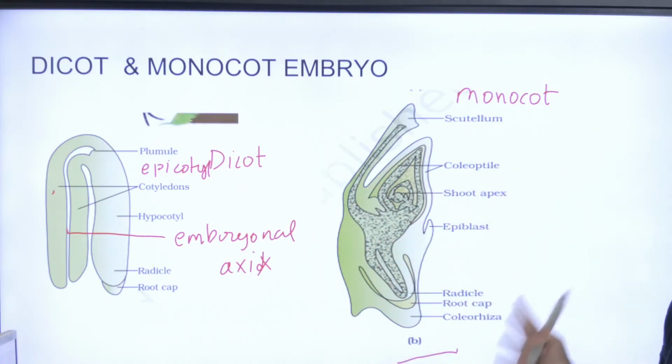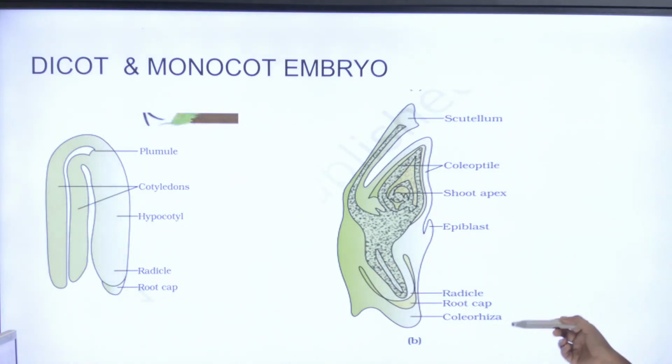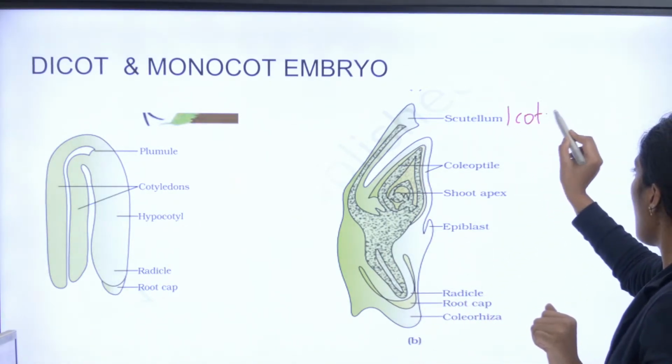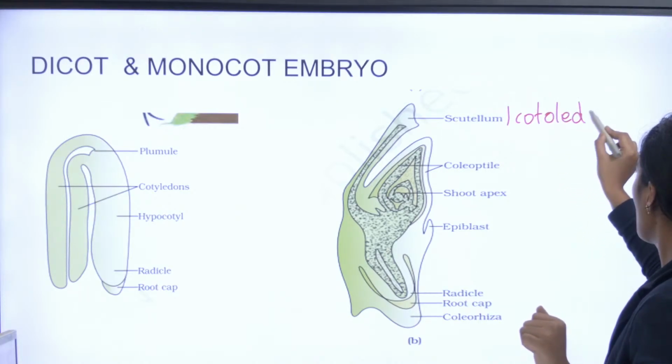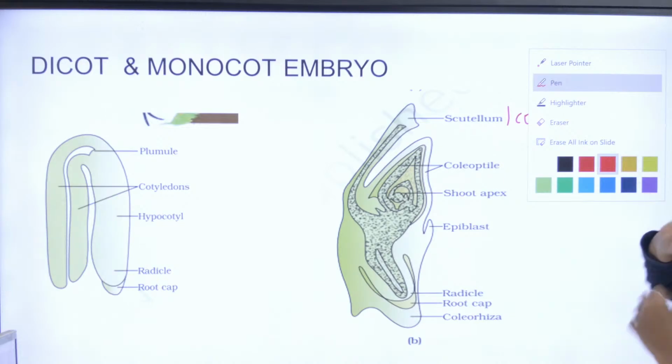ஆனா monocot embryo தான் ரொம்ப ரொம்ப முக்கியம். They have asked it in the PYQs also. So இந்த scutellum ன்னு ஒன்னு இருக்கு. மேம், இங்க cotyledon label பண்ணலையே, ஏன் மேம்? Because the scutellum is called as the cotyledon. The cotyledon of your monocot embryo is your scutellum.